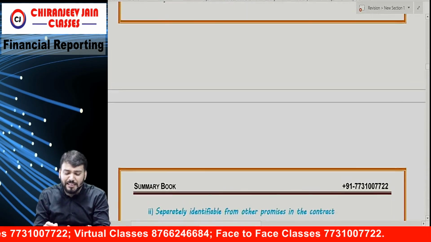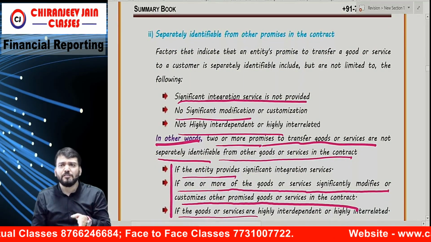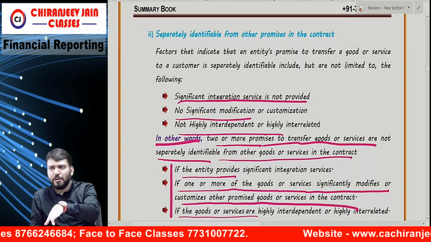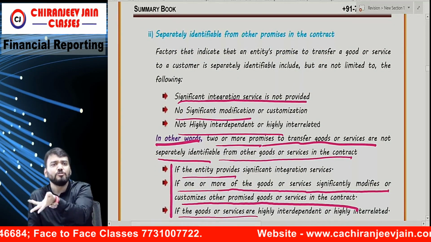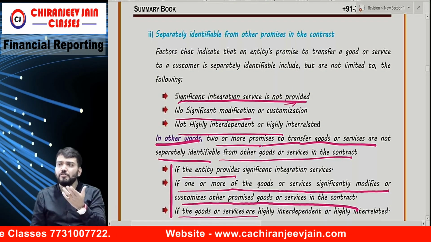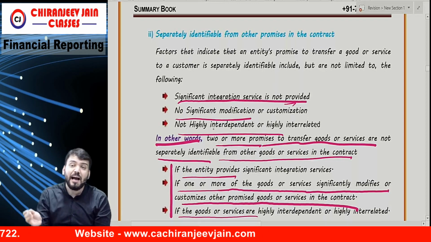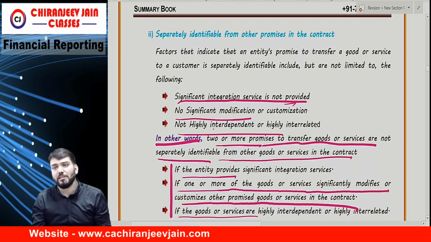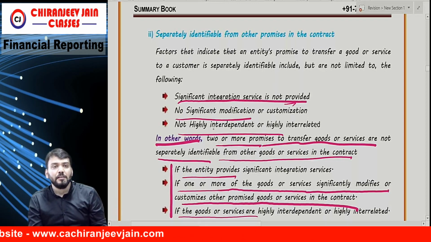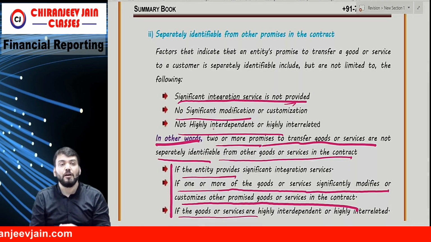Whether they are providing any customization or modification services, broadband is providing any modification, customization? No. They are not integrated, they are separate, and can be used separately. Whether they are highly interrelated, interdependent? No, they are not highly interrelated. So they are three different performance obligations.